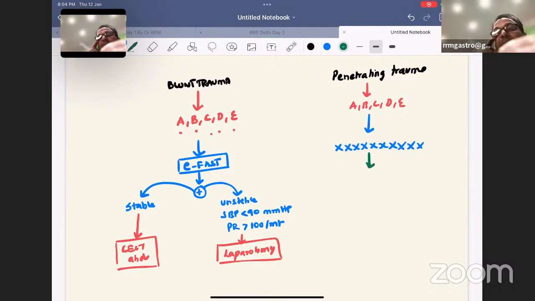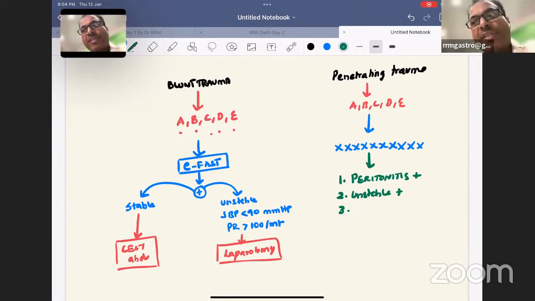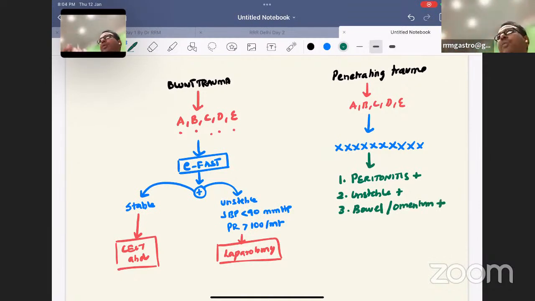In a penetrating trauma, patient comes to you, you should look for 3 important findings. Number 1, whether the patient is having peritonitis, because a knife has entered the abdomen, it can cause guarding and rigidity. Yes, peritonitis is present. Patient is unstable, hemodynamically unstable. Yes, BP very low, pulse rate is increased, so very unstable. Patient is having bowel or any contents like omentum protruding out through the place where the knife has entered.